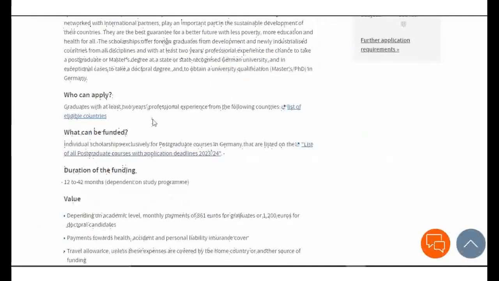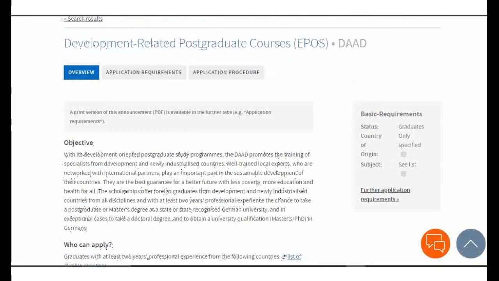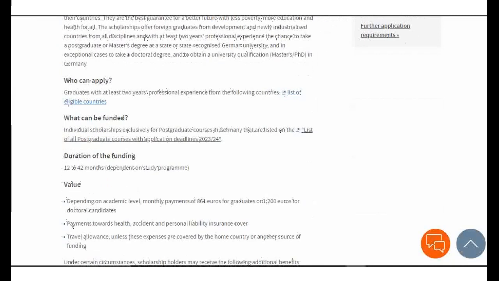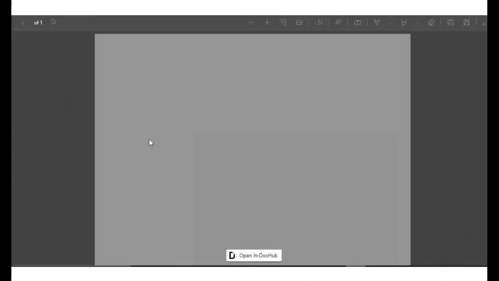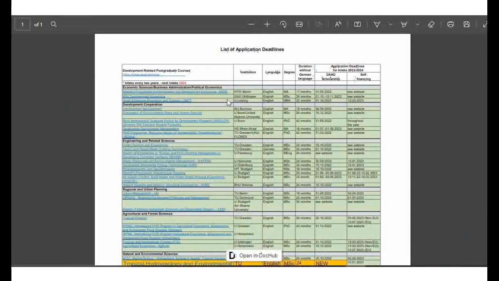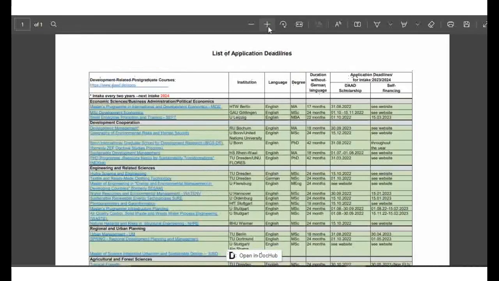Here, if you check, these are the procedures. So we've talked about the list of countries which are eligible, but here it says what can be funded: individual scholarship exclusively for postgraduate courses in Germany that are listed on the list of all postgraduate courses with deadlines. So here I'm just going to click on this. There are a lot of PDFs on this website, so I just have to check this a bit.